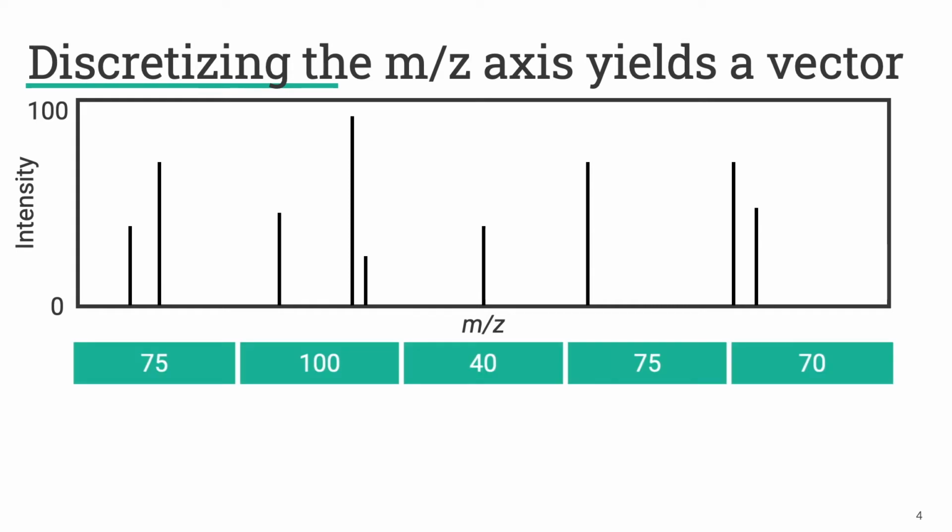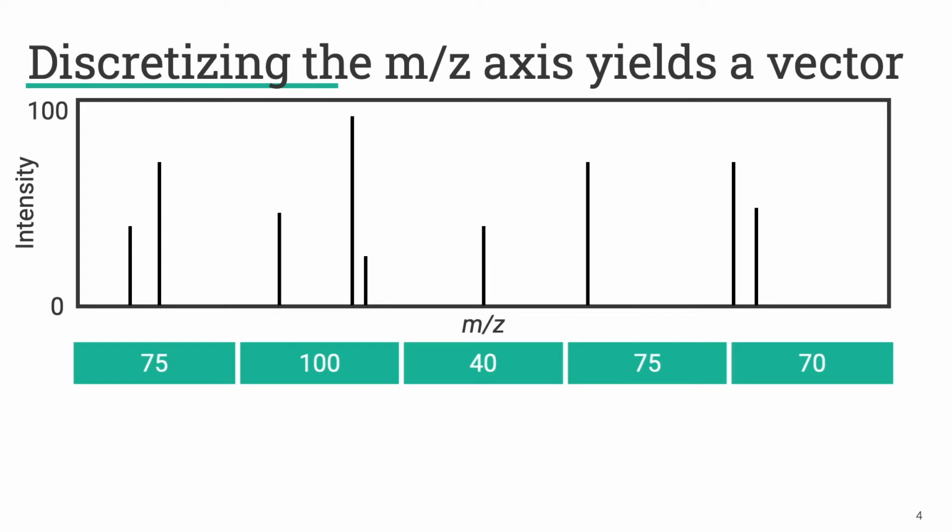And so here I've chosen a relatively large bin size such that you can see that multiple peaks often fall into the same bin. Here I've just kept the most intense peak, and that becomes the intensity for that bin. And together these bins become a vector representing the mass spectrum. Now you can see with these large bin sizes that we've transformed the mass spectrum into a vector, but we've lost information in the process by aggregating multiple peaks.